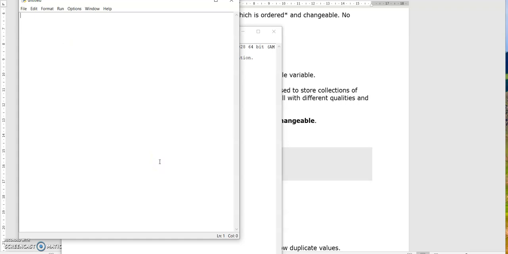I'm taking the tuple name as my tuple equal to closed brackets, double quotes, apple, banana, orange. Print my tuple. Let's run this.